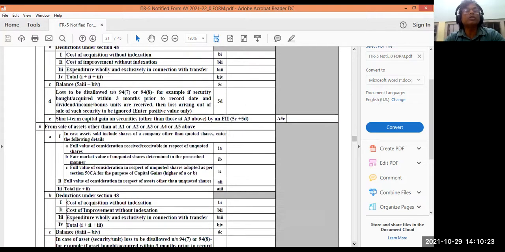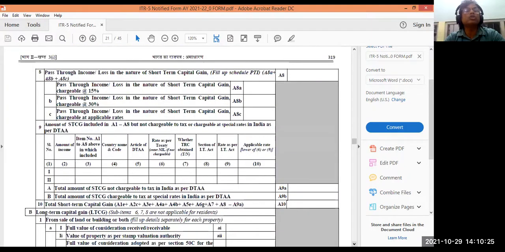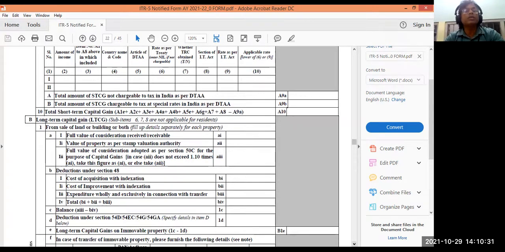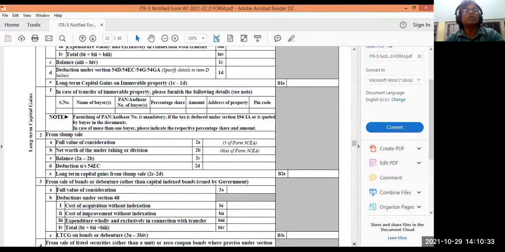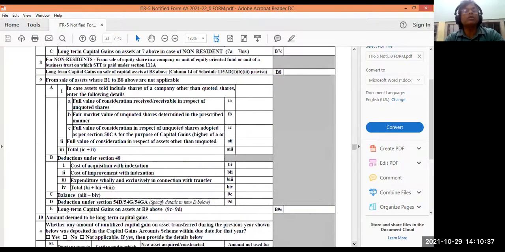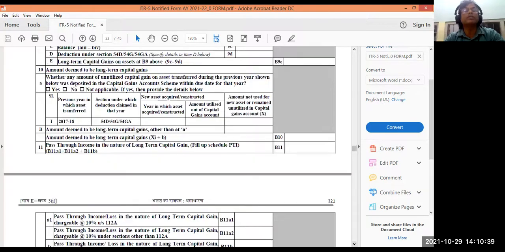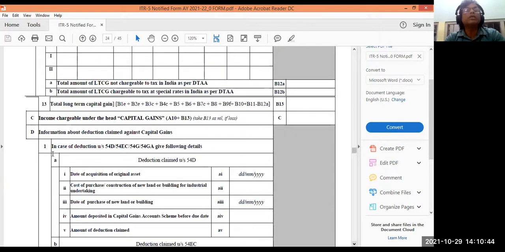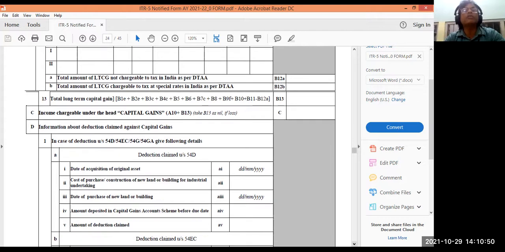Then which schedule is coming? Long-term capital gain, short-term capital gain. You have learned all these things now. Those details will be coming here as per your account details. Long-term capital gains, short-term capital gains. You have learned all these things in other classes. Income chargeable under capital gains, the total, will be coming here.